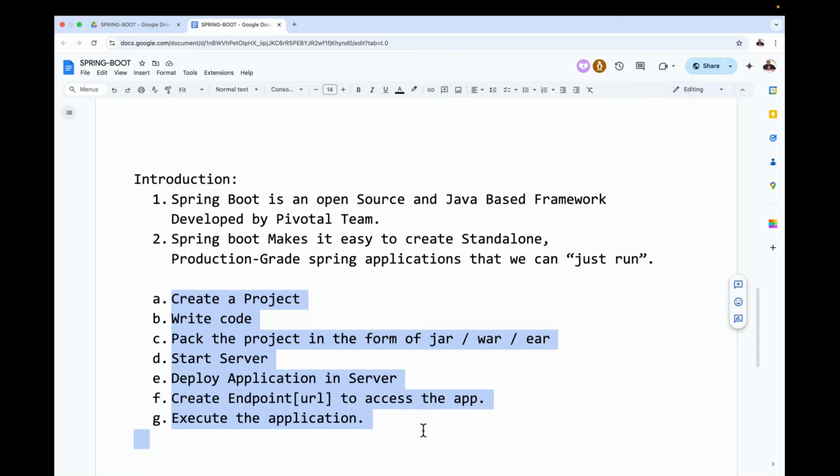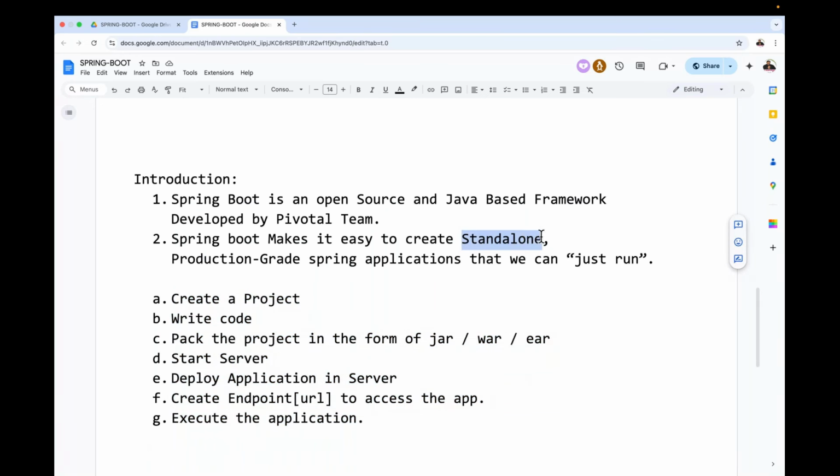Now, one more point I'm asking here. Try to answer it. What is a standalone application? Any idea? What is a standalone application, guys? You only tell me. Come on, guys. What is a standalone application?